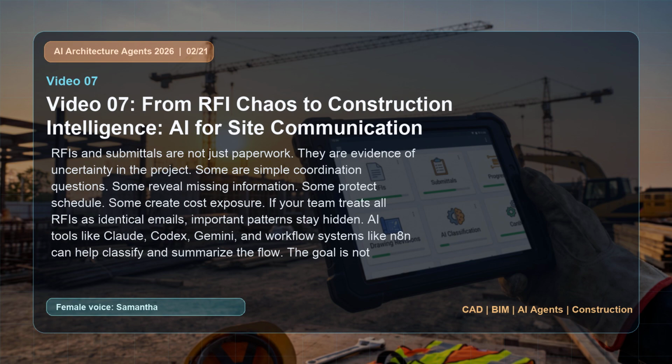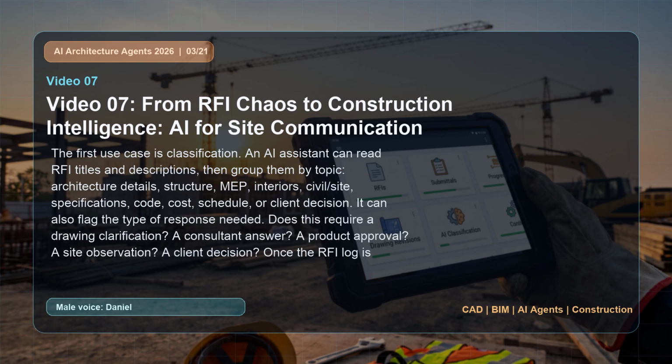The goal is not automatic answers. The goal is a clearer picture of what the construction phase is trying to tell you. The first use case is classification. An AI assistant can read RFI titles and descriptions, then group them by topic: architecture details, structure, MEP, interiors, civil site, specifications, code, cost, schedule, or client decision.